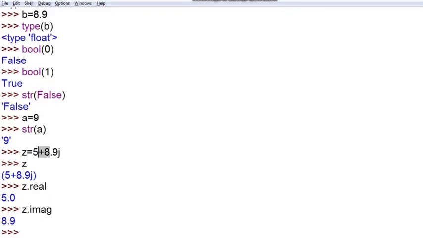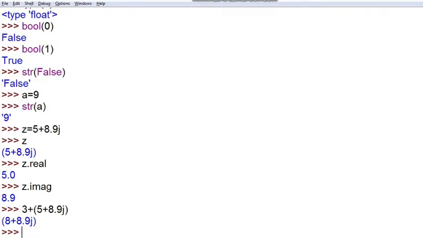Now students, if you do any kind of further calculation wherein you want to add an integer value to a complex number, you can see that if you define a real number to be added to the complex number, then it will be added to the real part only, not the imaginary part. Let's see that. Suppose I have written here 3 plus 5 plus 8.9j. So what will be the answer? It will be 8 plus 8.9j. This real number will be added to the real part of the complex number only.